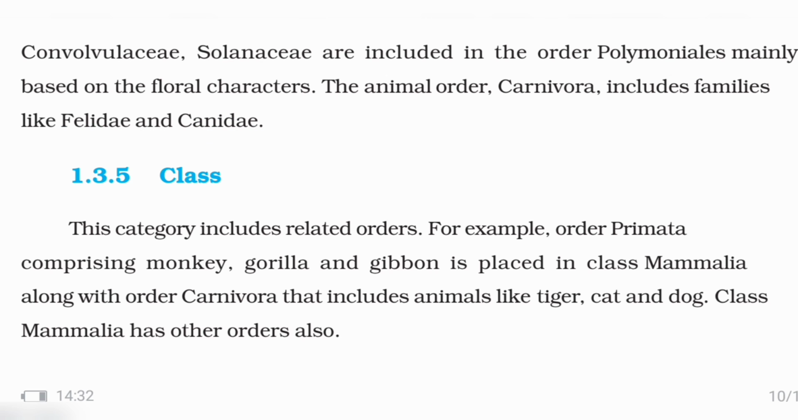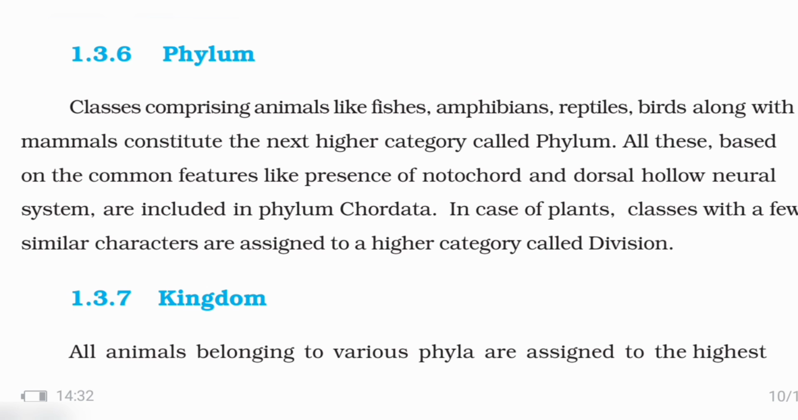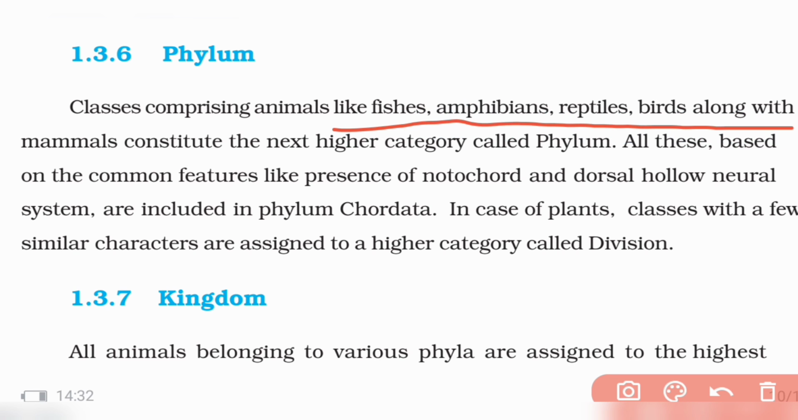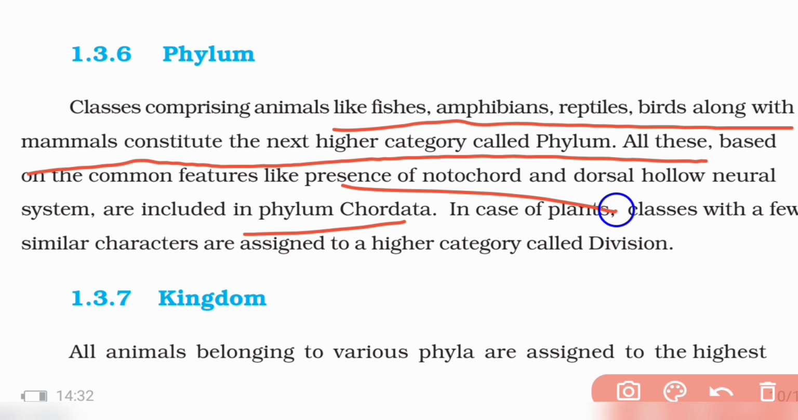Next you have class. What is class? This is a category where, for example, primates, monkey, gorilla, gibbon, all are placed in class Mammalia. So Mammalia is the class, and Carnivora includes lion, tiger, dog, cat; all these are in mammals also. Next, phylum. What is phylum? Fishes, amphibians, reptiles, birds, along with different mammals constitute a higher category called phylum. So Chordata is a phylum, for example. Okay, like that you have different phyla. Chordata means they have a notochord and a dorsal, hollow neural system.